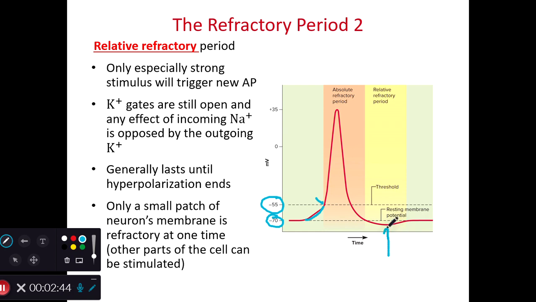Now, if we're hyperpolarized, instead of having to increase the voltage 15 millivolts to reach threshold, I now need to increase the voltage, we'll say 20 millivolts to reach threshold. So we now need a stronger or a more pronounced change in voltage to initiate the action potential, which is another way of saying that we need to have a much stronger stimulus to initiate the action potential than we would have normally had we been at the negative 70 millivolts of resting membrane potential.